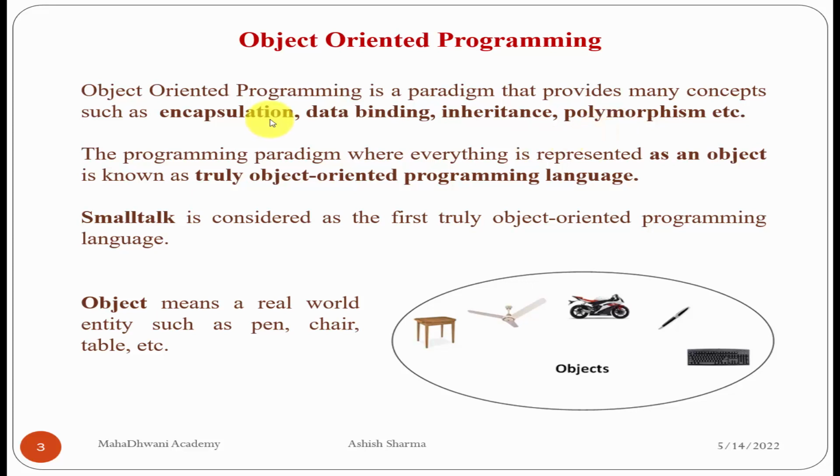Why are we saying encapsulation, inheritance and polymorphism are the pillars of the object-oriented programming system? Because encapsulation is used to bind our data with behavior. Behavior means functions. Data means variables. So encapsulation is a process of binding the data with the functions, with the behavior. This is called encapsulation. When we implement encapsulation, we need a class. So with the help of a class, we achieve the feature of encapsulation in the object-oriented programming system.